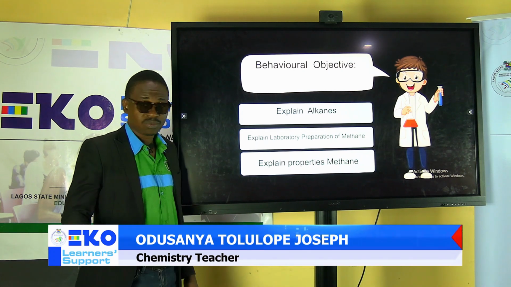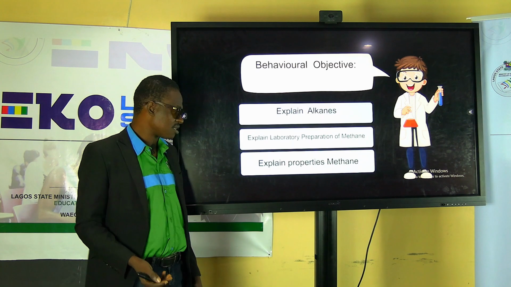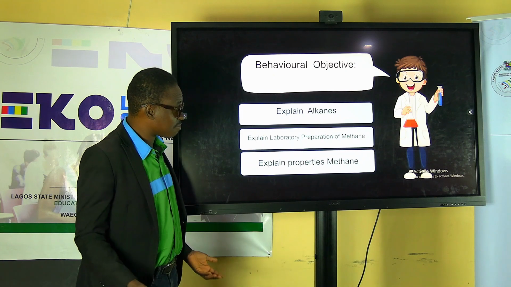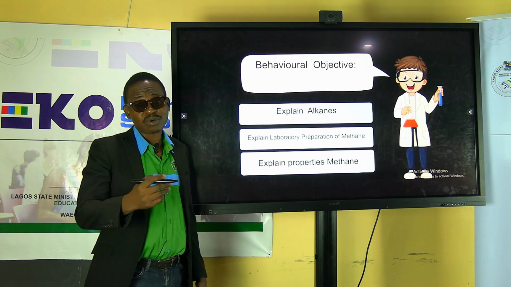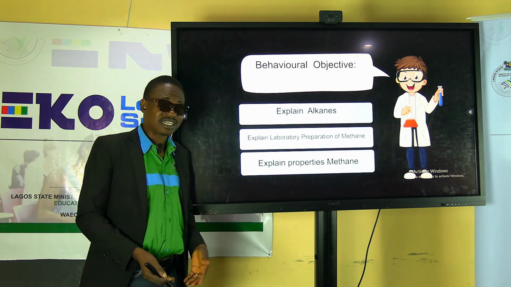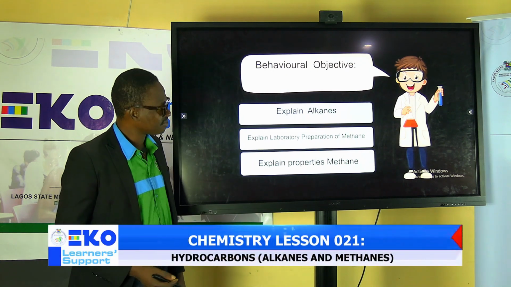Also, we should be able to explain the laboratory preparation of methane, the first member of the family, and also explain the properties of methane. These are things that we want to do in this very interesting topic for today.